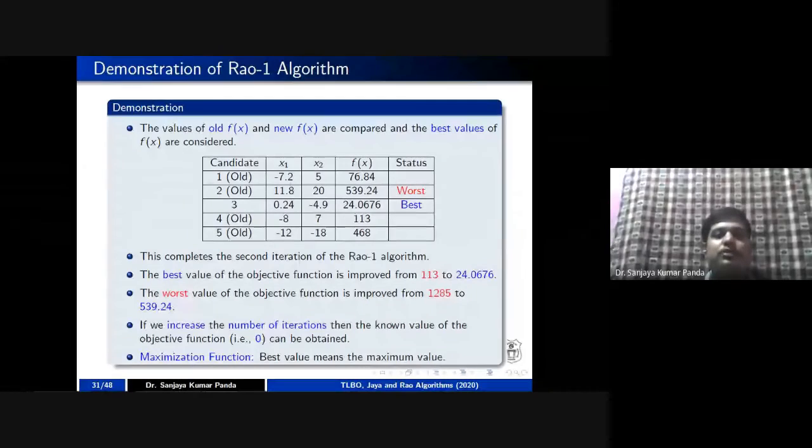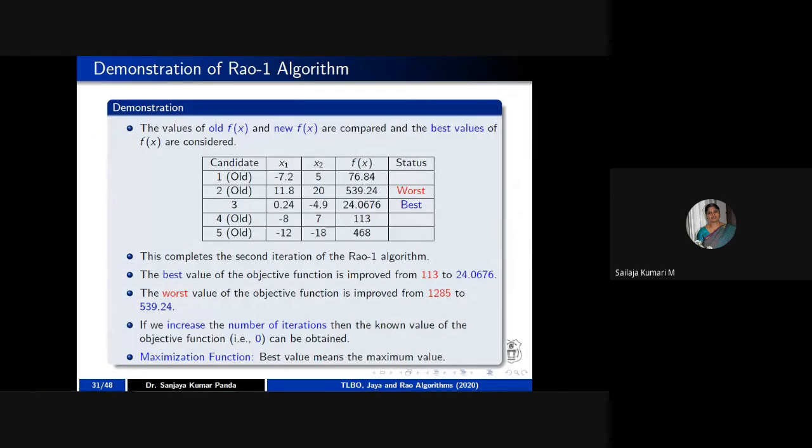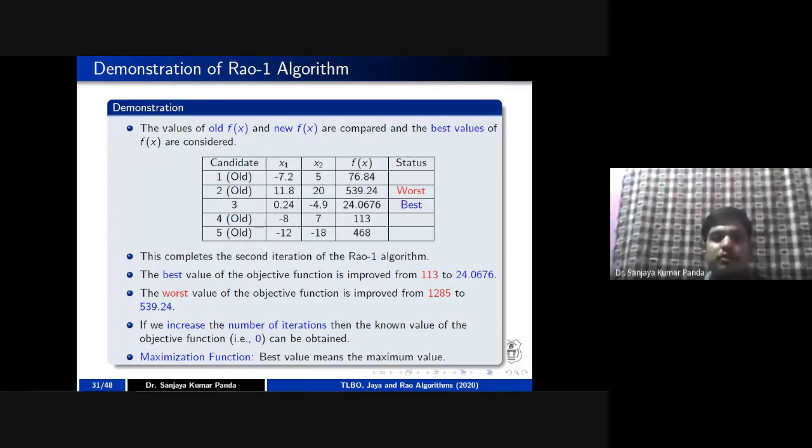Yes. As a part of the solution, you can go through any research paper. They have clearly mentioned in the experimentation or simulation that they ran the program 10 times or 20 times and took the average value as the final solution. Yeah, correct, sir. But is that problem overcome in TLBO, Jaya and Rao algorithms? That was my question. Yes, you can get a better solution in this case, because you should not rely on many parameters like crossover probability and mutation probability. Here the algorithm is very simple.